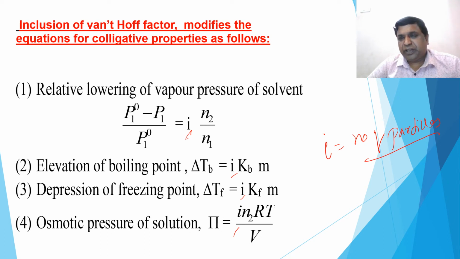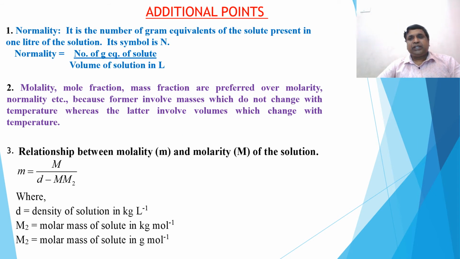For example, for NaCl, when it is dissolved in water, the number of particles, that is I, is equal to 2. For aluminum sulfate, 2 aluminum and 3 sulfate SO4, it is 5. Like that you can find out the number of particles and add. So that is about Van 't Hoff factor and the colligative properties. Clear? Yeah, that's all, we come to an end. That's about the revision of the chapter.